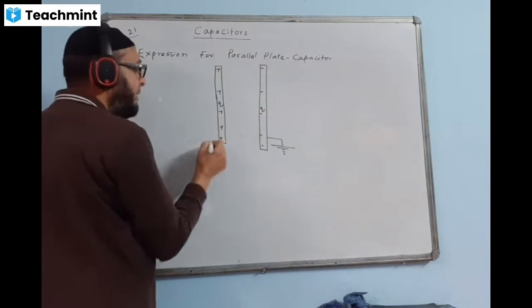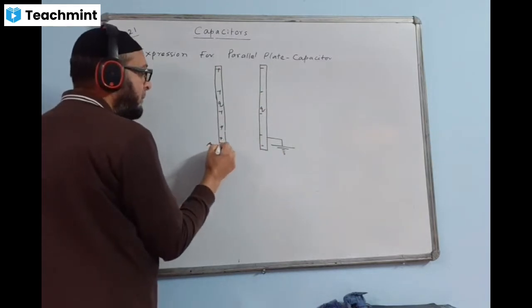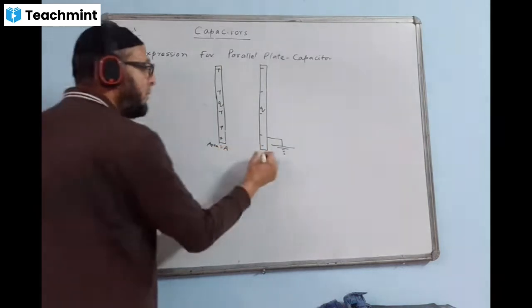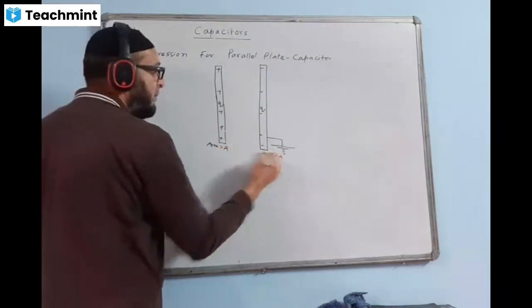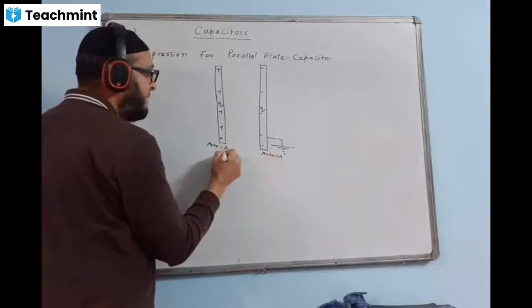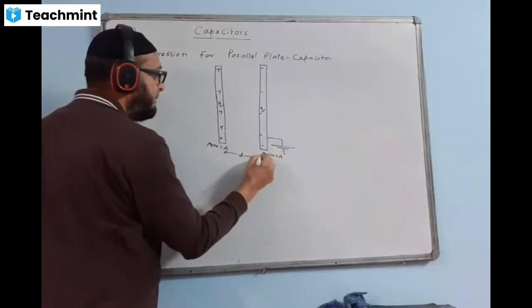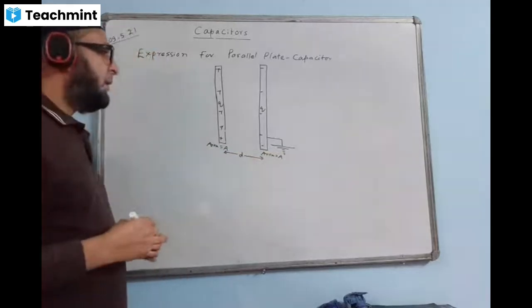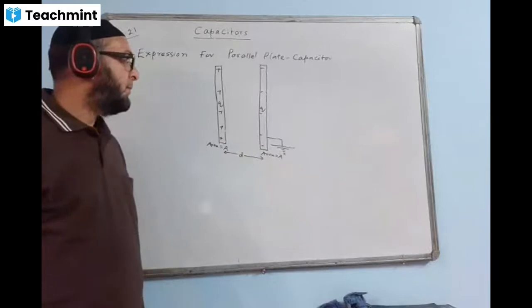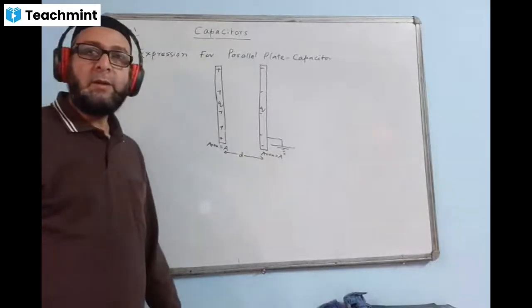Let us take the area of each plate. The area of each plate is equal to A. Here also the area is equal to A. And the distance between the plates I'll take as d. This distance is taken as d, small d.